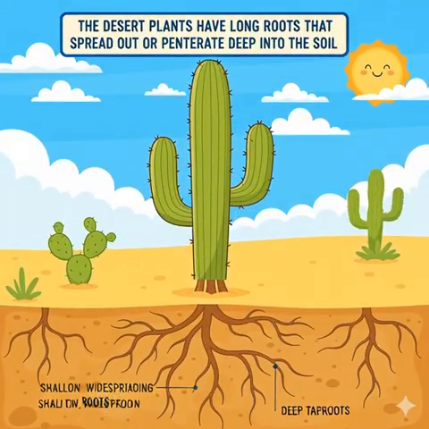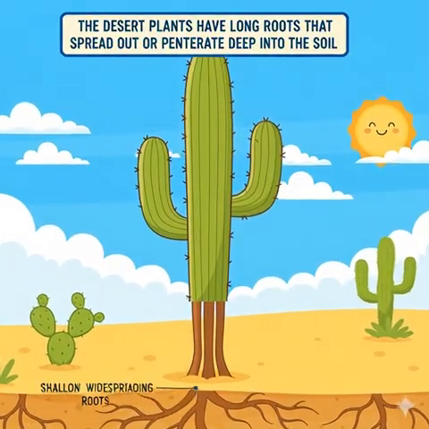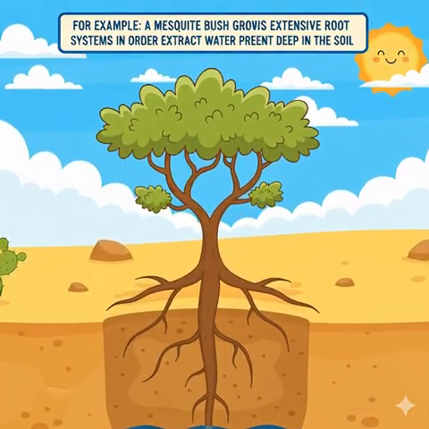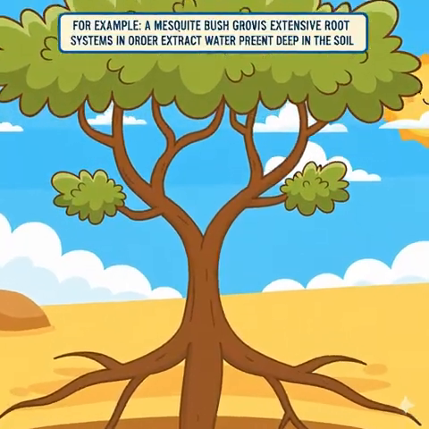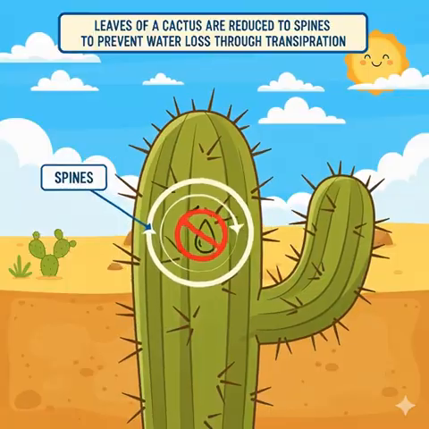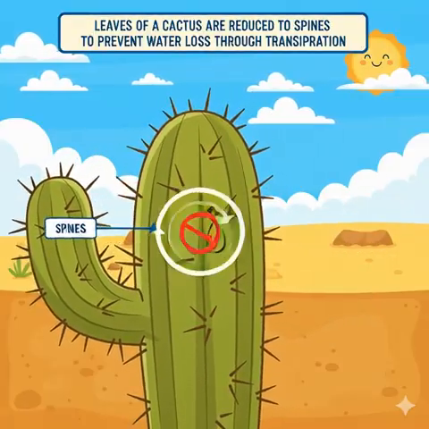The desert plants have long roots that spread out or penetrate deep into the soil. For example, a mesquite bush grows extensive root systems in order to extract water present deep in the soil. Leaves of a cactus are reduced to spines to prevent water loss through transpiration.